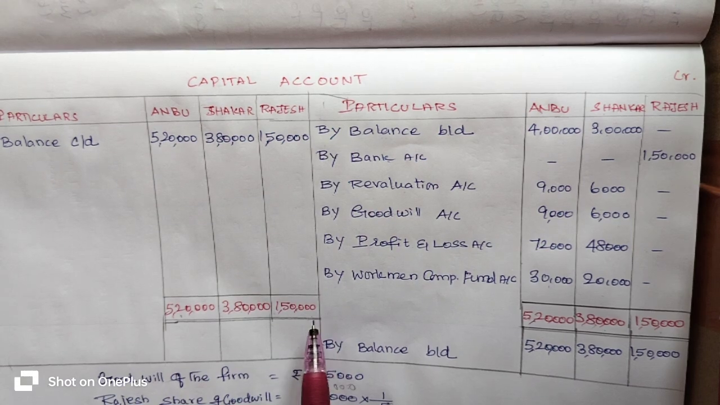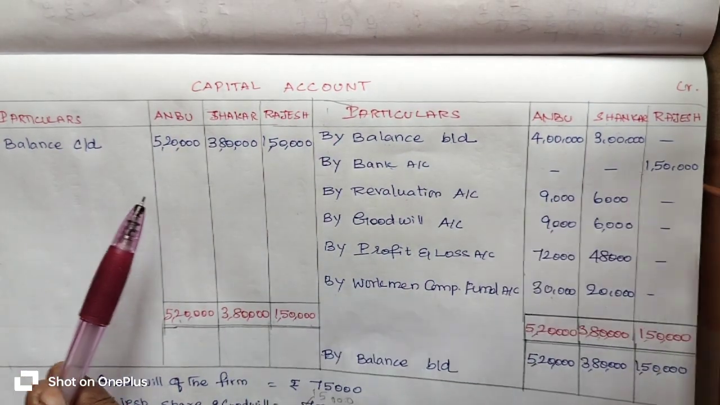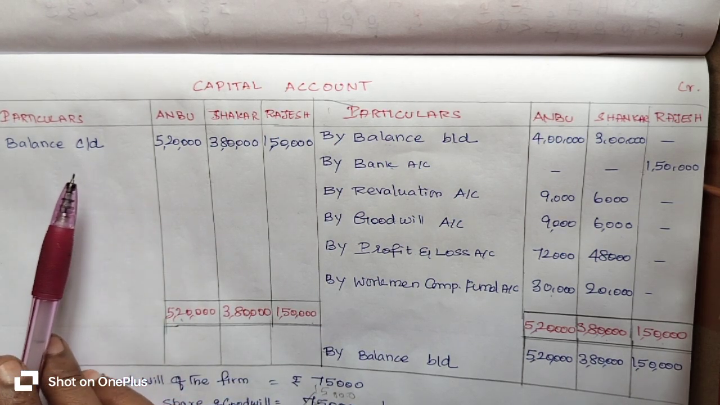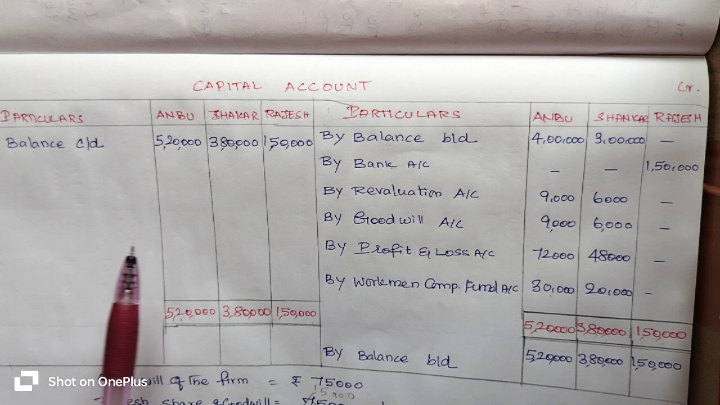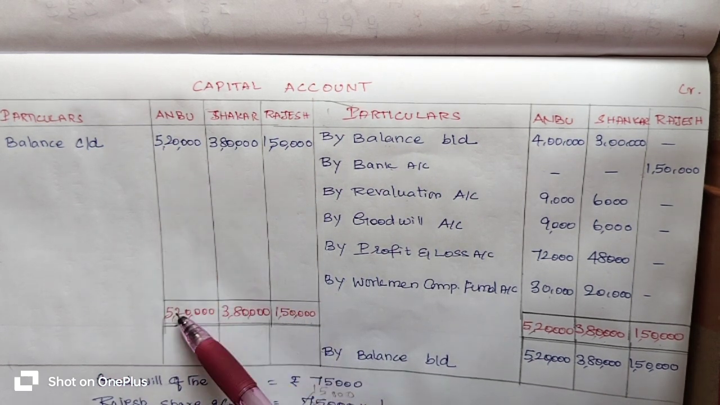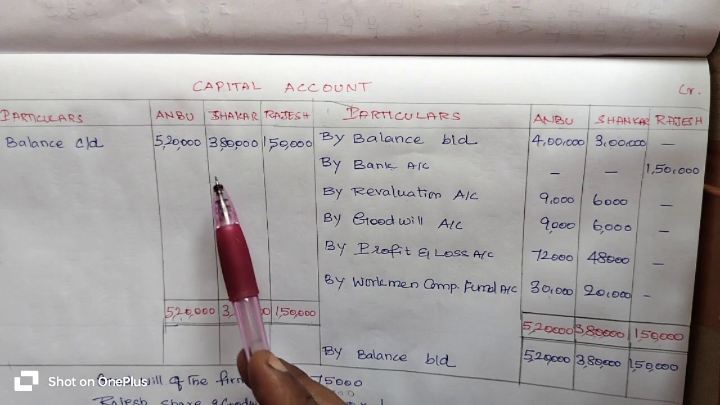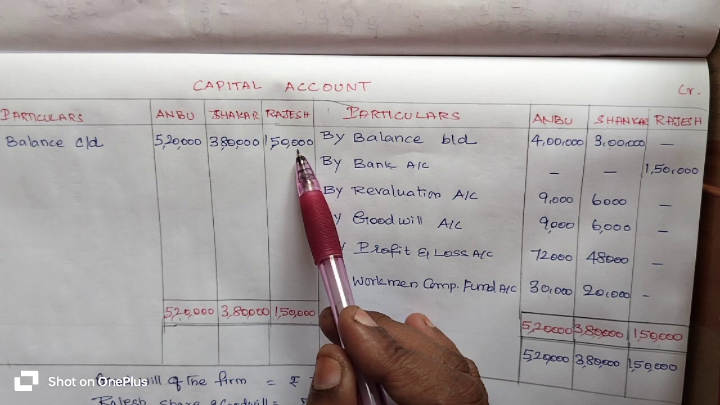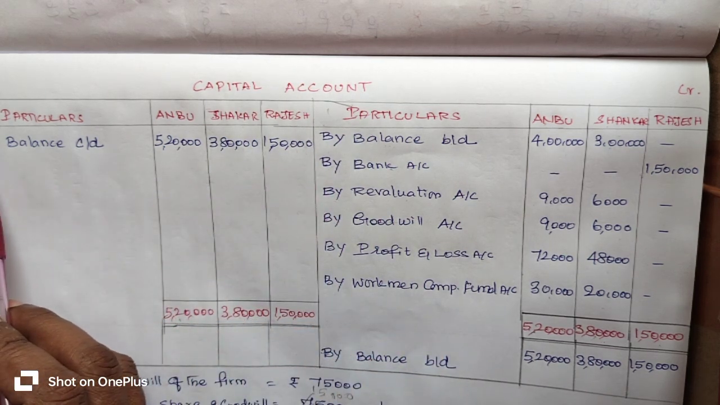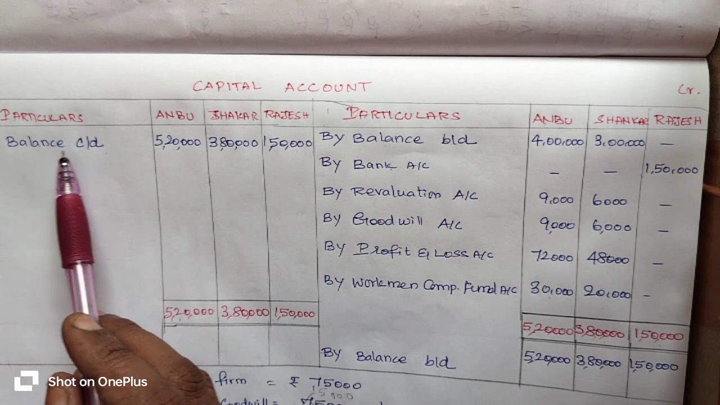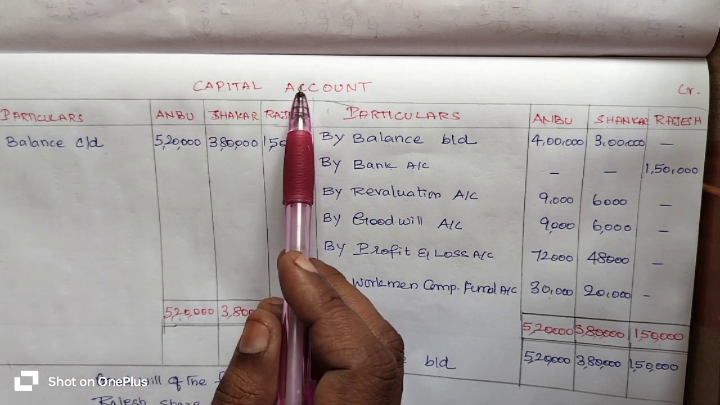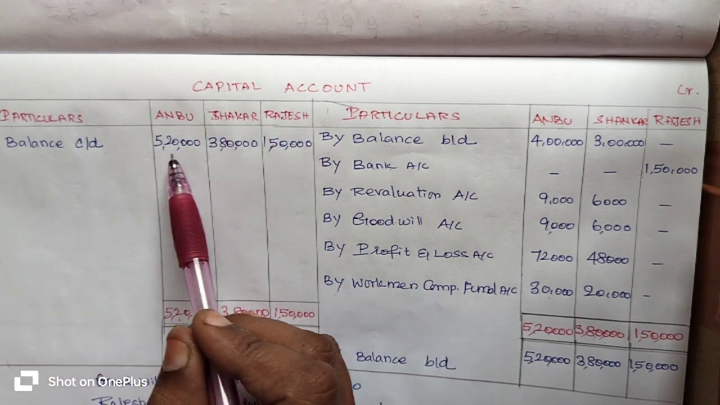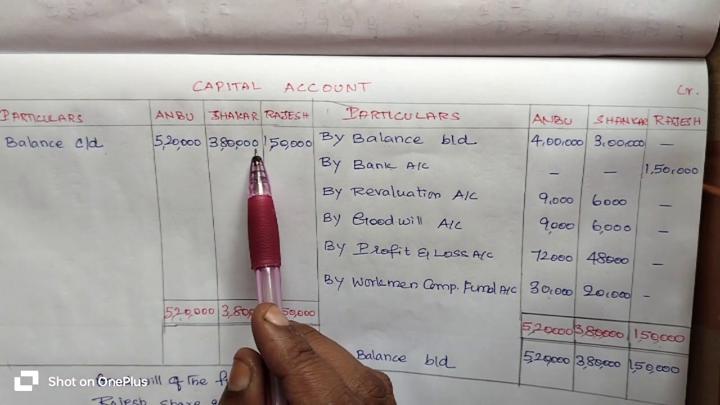Now we have to find out the closing balance of the capital account. On the debit side we don't have any value, so we have to enter the total value on the debit side: 5 lakh 20,000 rupees, 3 lakh 80,000 rupees, 1 lakh 50,000 rupees. Against this value we write to balance carried down. To balance carried down means this is the closing balance of the capital account for the current accounting period.